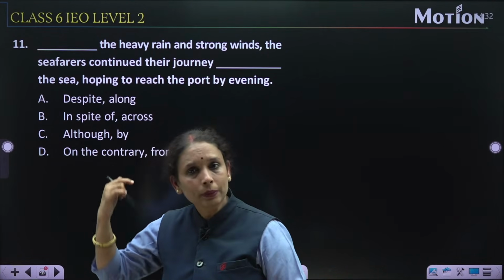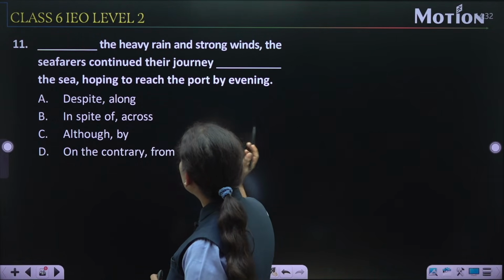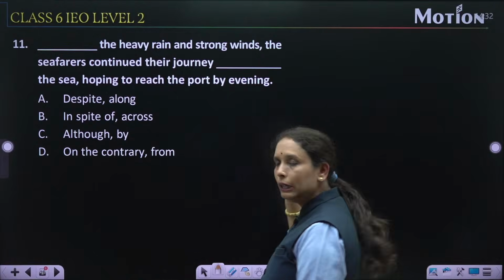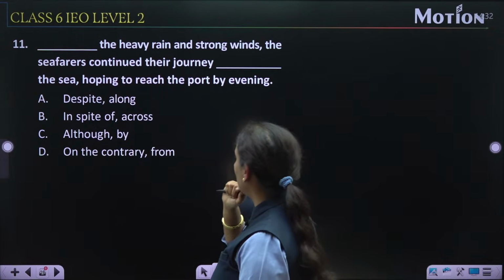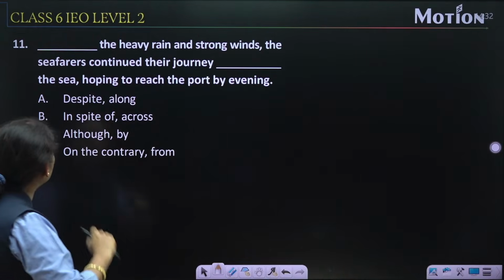उन्होंने अपनी जर्नी कंटिन्यू रखी. Dash the sea hoping to reach the port by evening. इस आशा में कि शाम तक वो पोर्ट तक पहुंच जाएंगे. तो let us connect these options with the blanks.